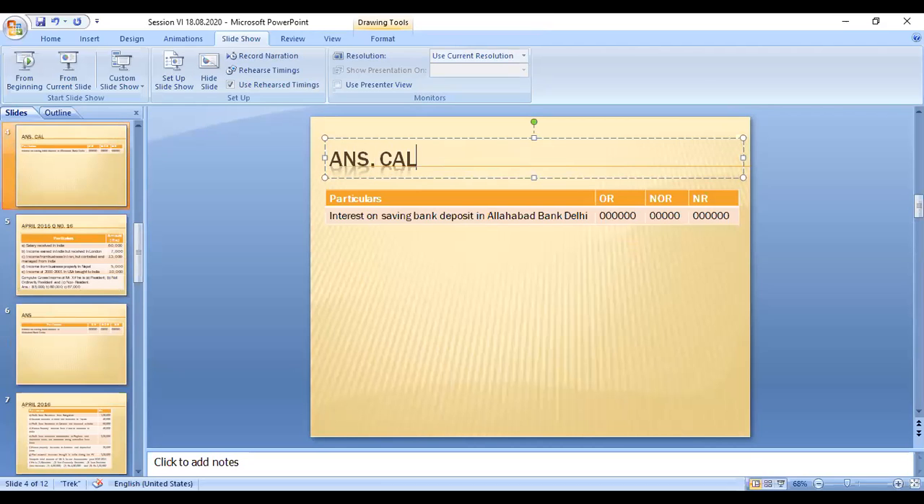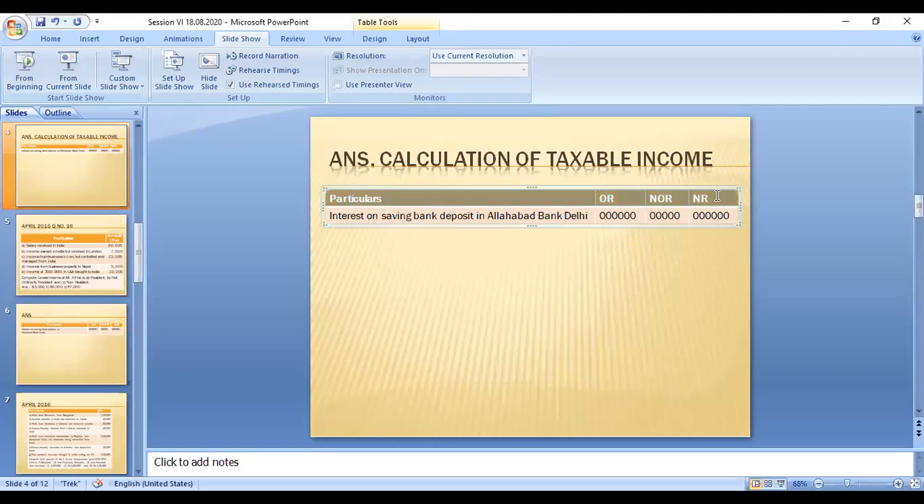Calculation of taxable income. So this is a heading. Taxable income. So we can categorize three kinds of people: if he is ordinary resident, if not ordinary resident, or non-resident.